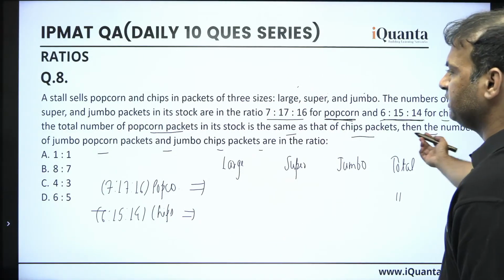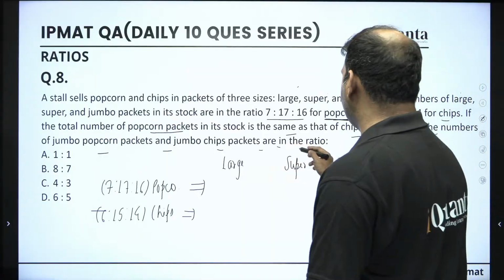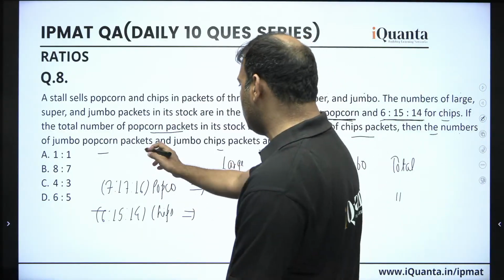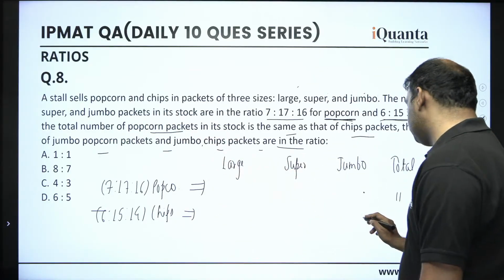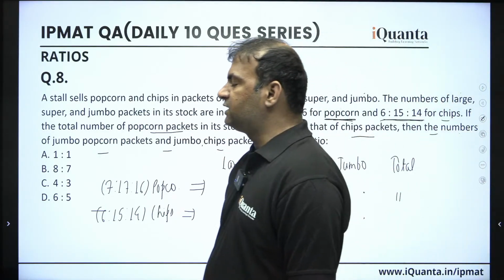So we need to find the ratio of what? The number of jumbo popcorn packets, which is this one, and jumbo chips packets, which is this one. Okay, let's see how we can do that.